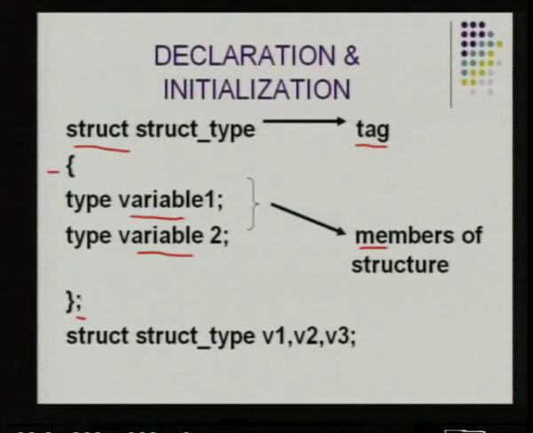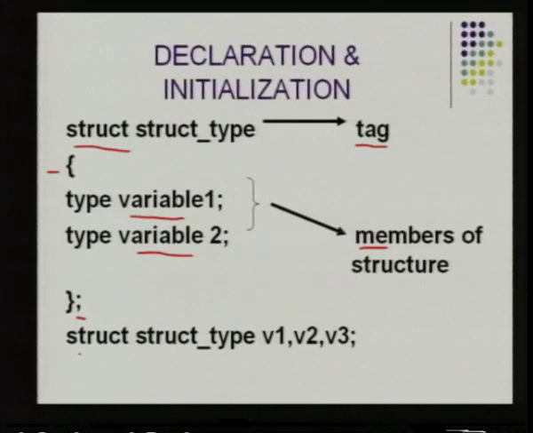And the brace should end with a semicolon. So, all these are the rules to be followed when we use a structure. And again, what is this? To access the members of the structure, we need this particular statement to be defined. So, these are called the structure variables.